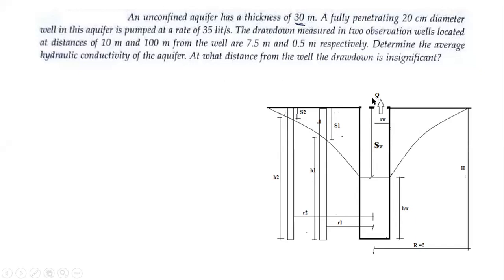This is a constant discharge. Then I have assumed the radius of this pumping well as RW and the drawdown in the main pumping well as SW. Then two observation wells are there.